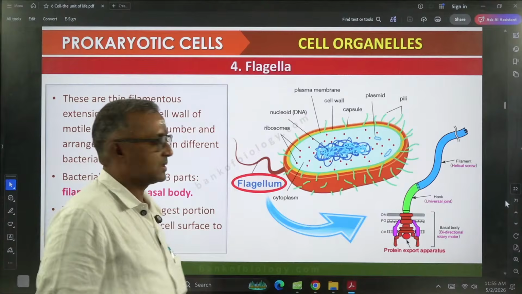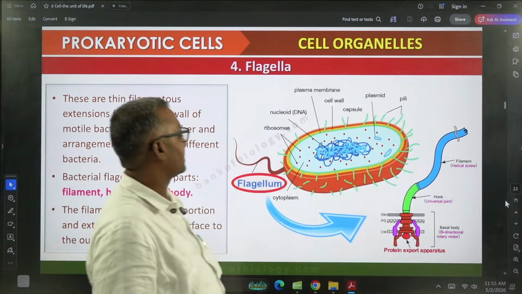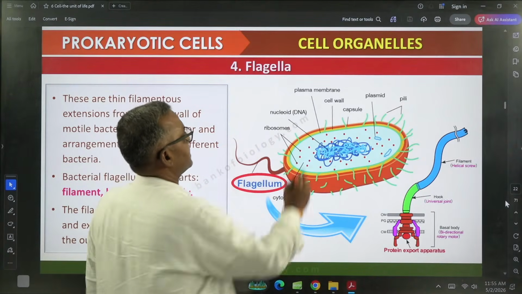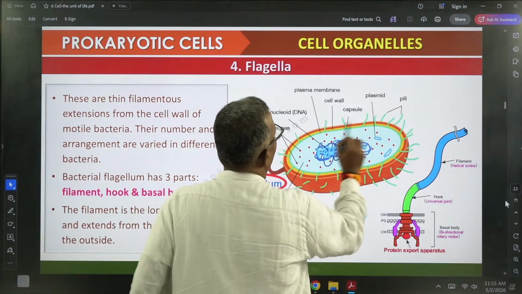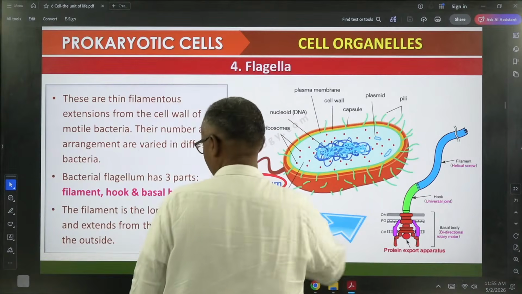This is the bacterial structure I gave in the last class, right? In this is the cell wall, then there is a glycocalyx capsule.